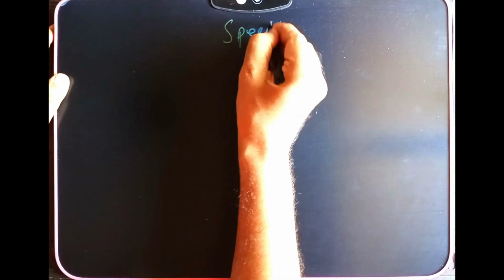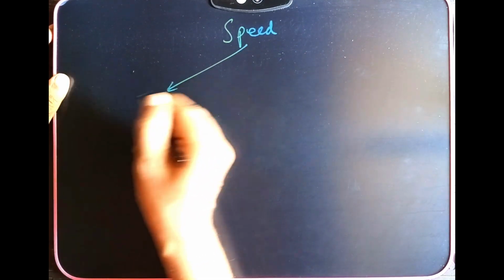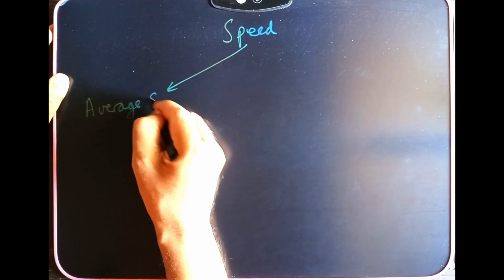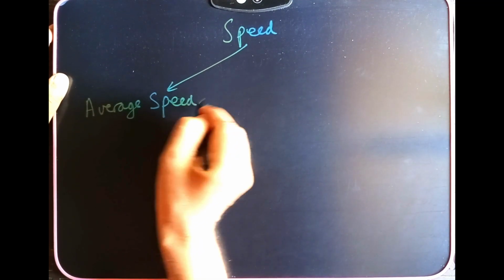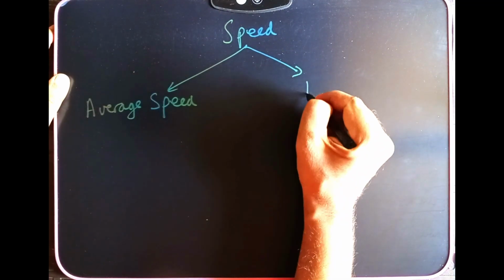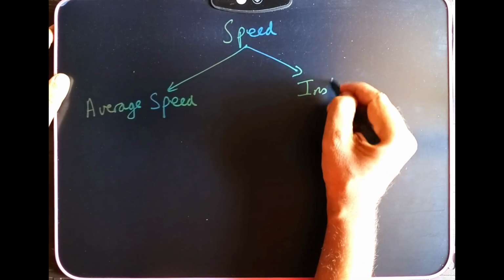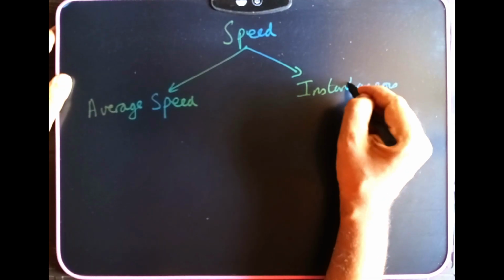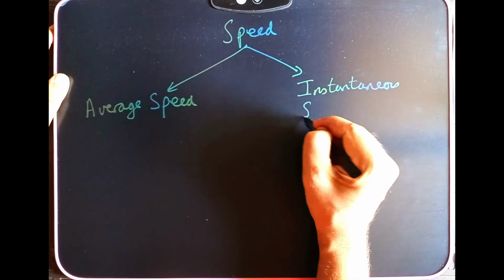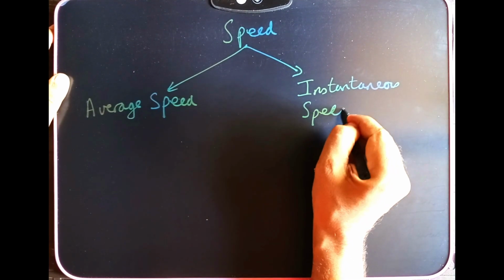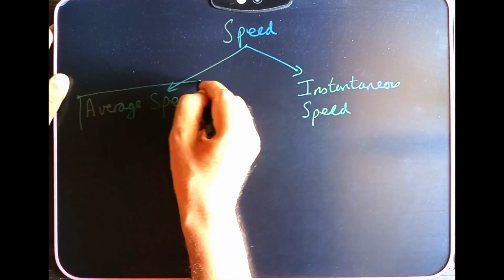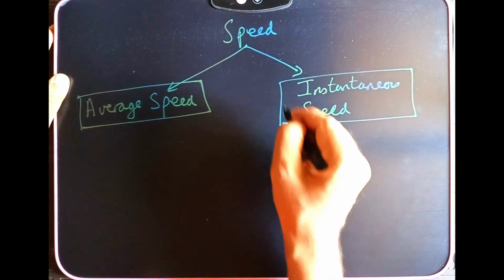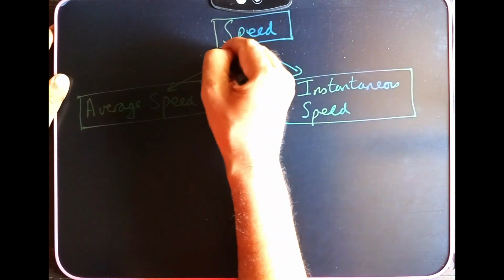So speed has average speed and instantaneous speed. So what is the difference between them? Are you saying there are two types of speed? No. The speed is one speed only, the particular speed.